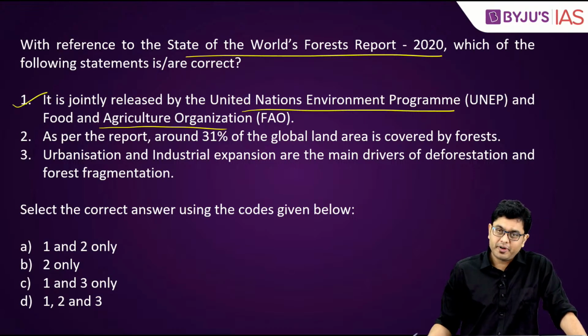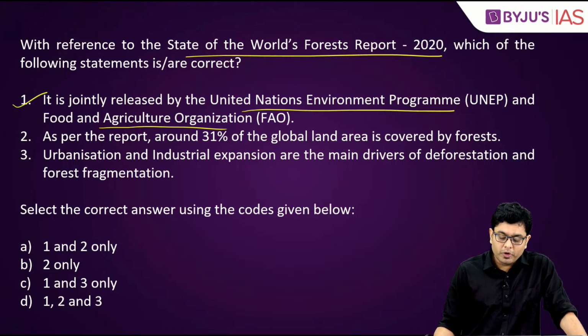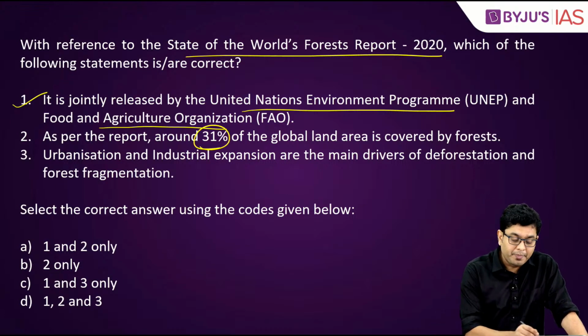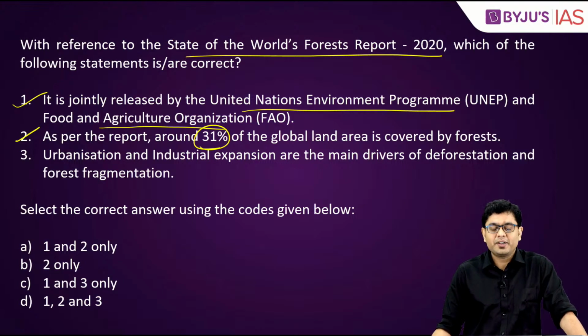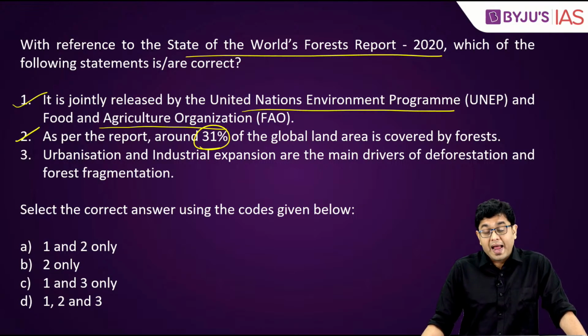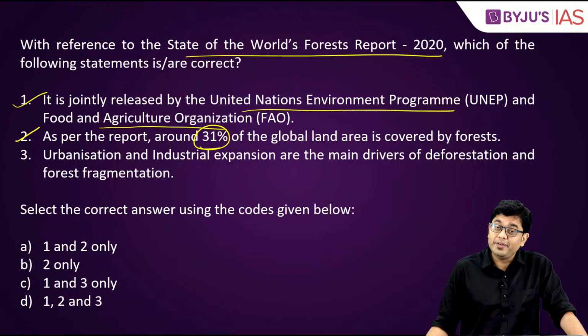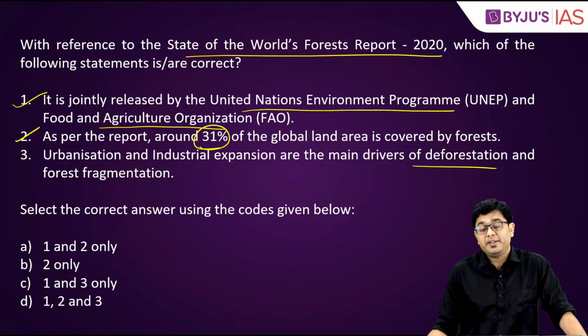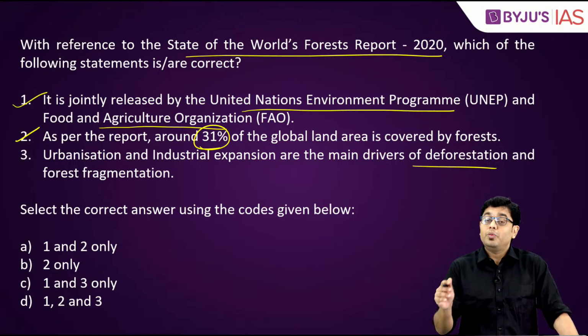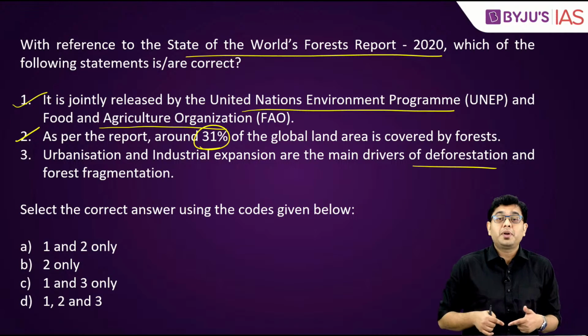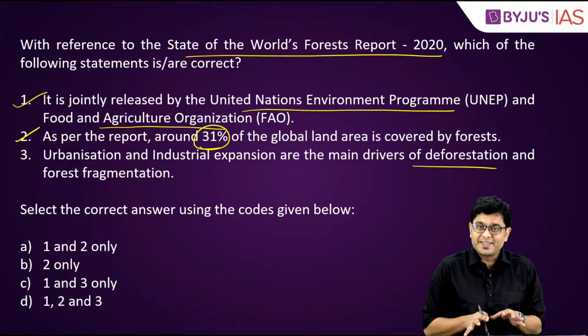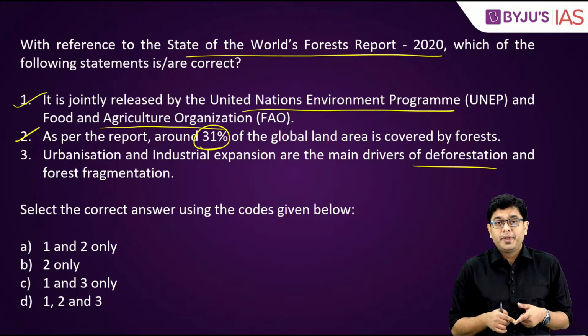FAO. This is correct. As per the report, around 31% of the global land is covered by forest. That is again correct. Third, and this is the most important statement here, urbanization and industrial expansion are the main drivers of deforestation and forest fragmentation. Now, while on the face of it, it might seem correct, but you have to understand it is not so.